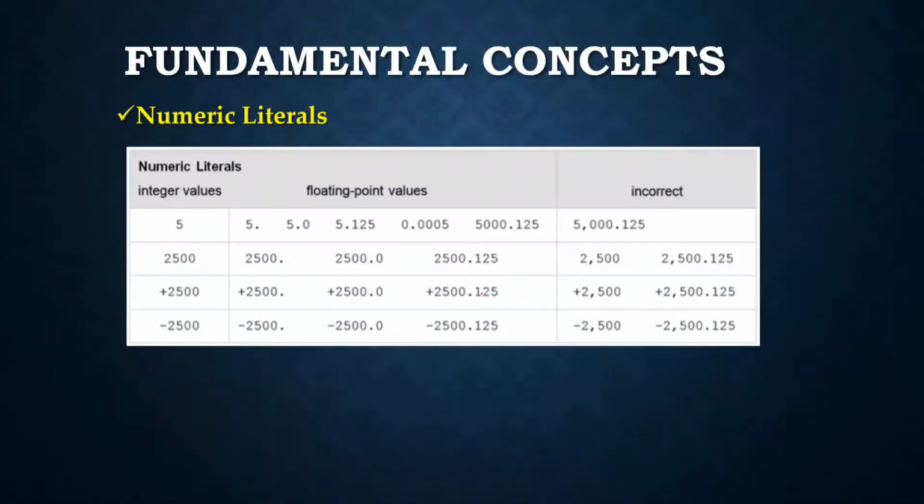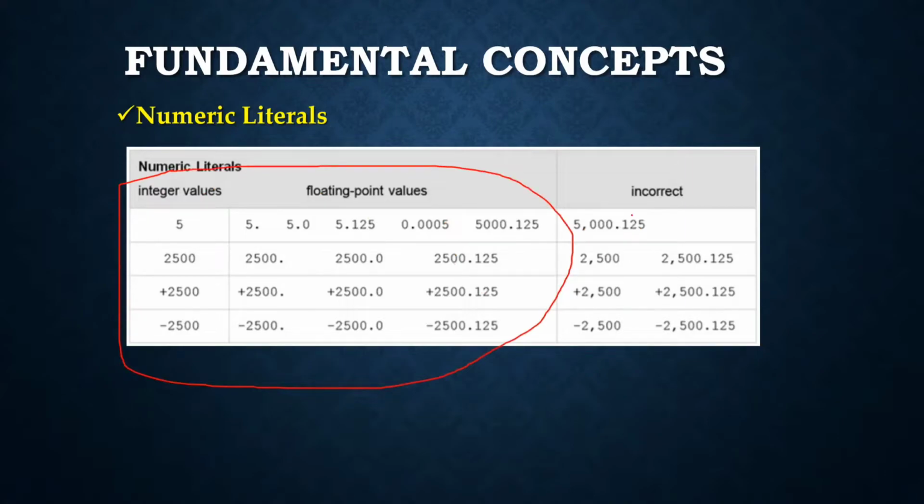These are all the different types of numeric literals that we can define in Python, how we can define them, and what are the correct and incorrect values. The first ones are the valid literals, and these are the invalid ones.